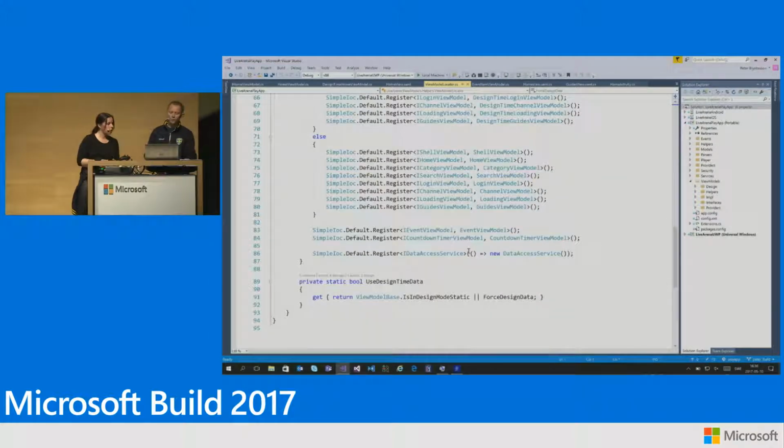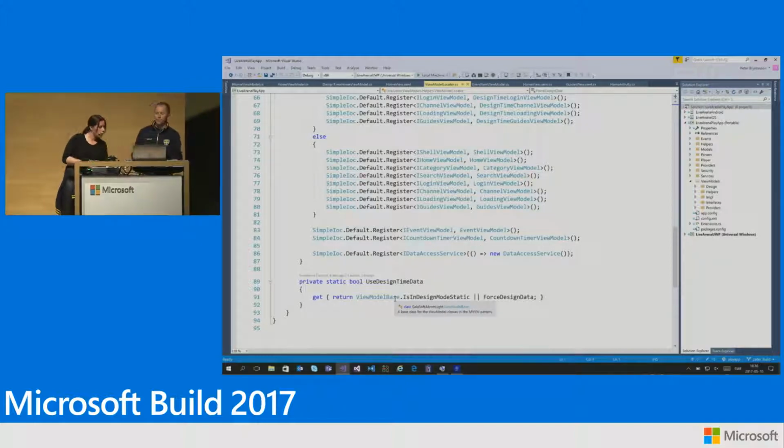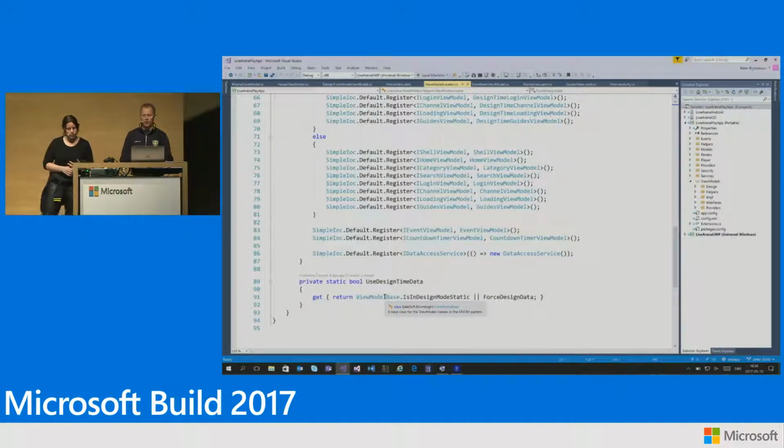So can you show how it knows when it's in design time? Yeah, so we have a little helper function back here. We use an MVVM Lite function that can return whether we are in design mode. We also have a variable so we can force the design time data, and that's very useful if we want to try out the app just with design time data.